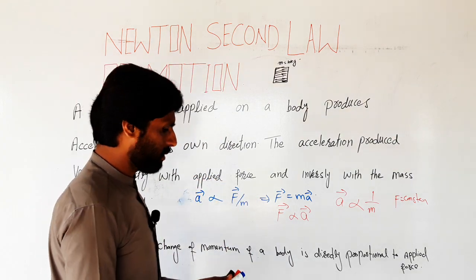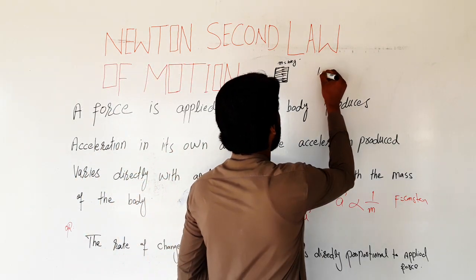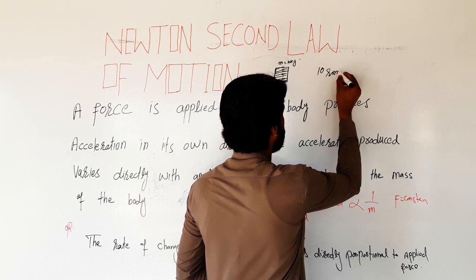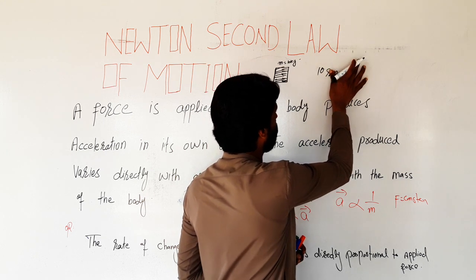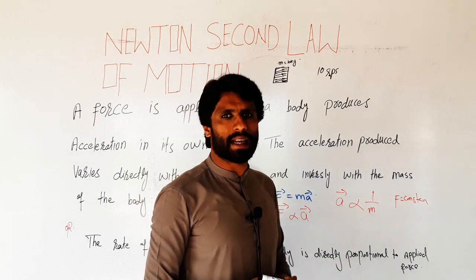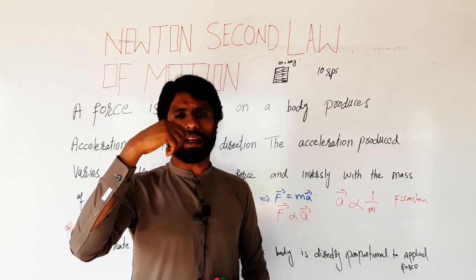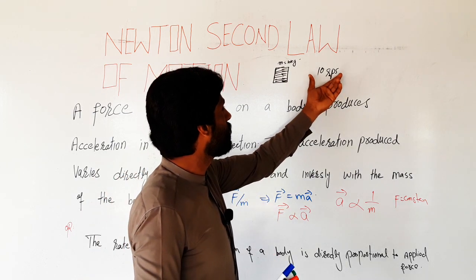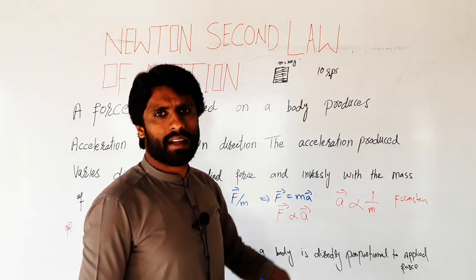It means the revolution of the engine is 10 revolutions per second, so the revolution of the engine is 10 per second.